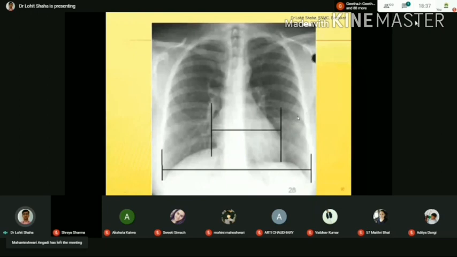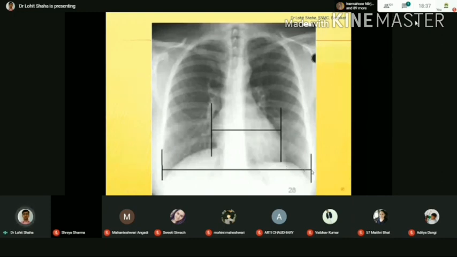Yes, by X-ray. See here, first you have to make 2 points on the heart shadow, at the maximum diameter of the heart shadow. You are able to see here, here is one point and here is another. Then you have to measure the maximum diameter of the heart from here to here.